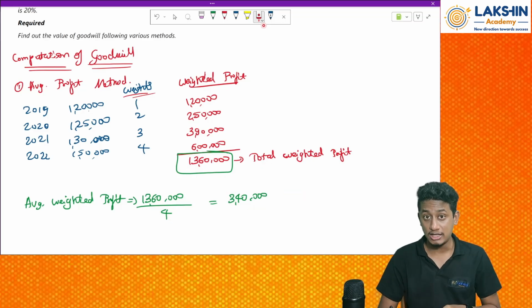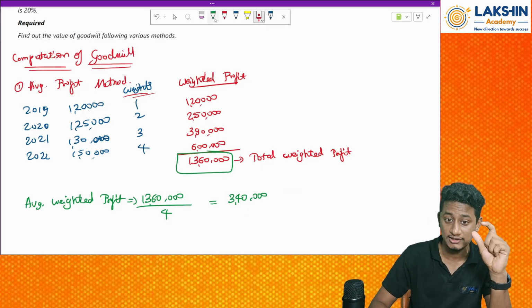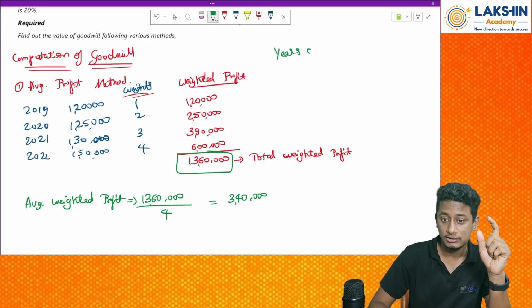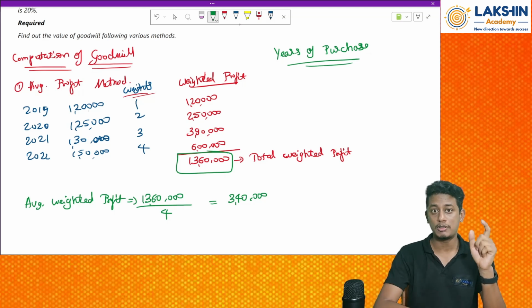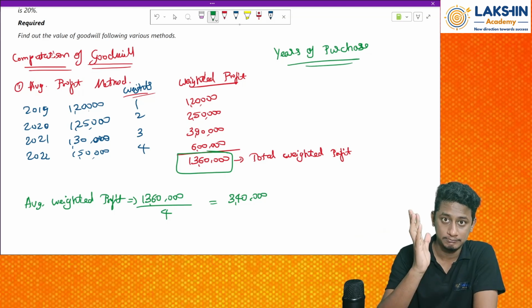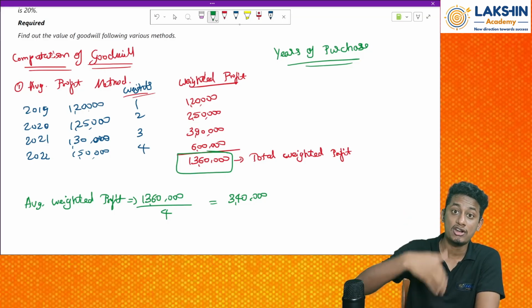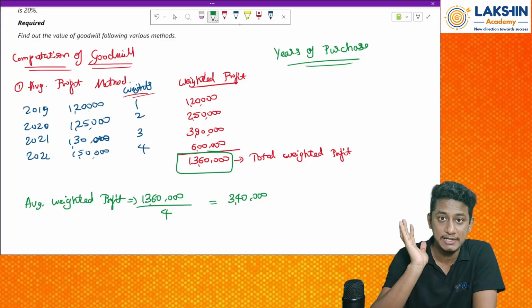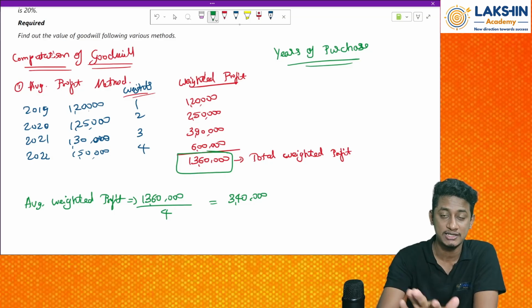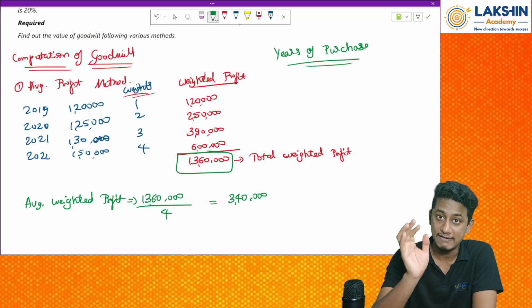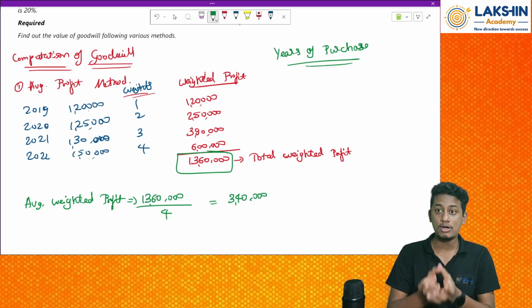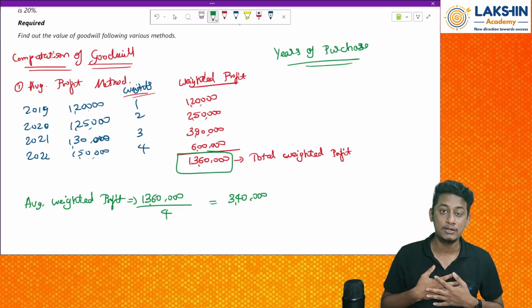Now, to find out the value of goodwill, we need something which is called years of purchase. See, whenever a new partner is admitted to the partnership firm, he has to bring in capital. Okay, why? I will tell you in the admission chapter clearly. But he has to bring in some capital. So this will be valued depending on the years of purchase. For how many years will he be bringing the goodwill for? For 3 years purchase, 4 years purchase, 5 years purchase. That will be clearly mentioned in the question. So depending on how many years' profits, we will value our goodwill.